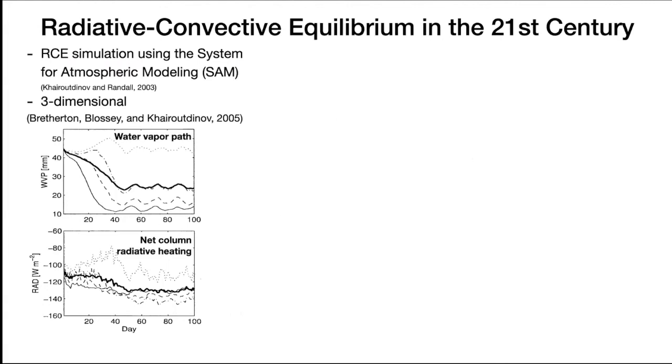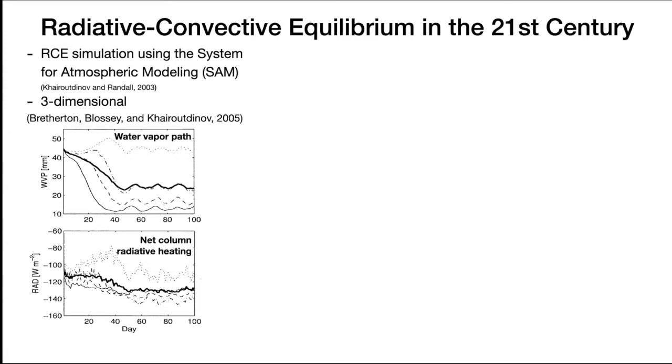So fast forward to 2005. Researchers are still using radiative convective equilibrium in the 21st century. This is only one example. Now 30 to 40 climate centers are running RCE simulations and trying to compare the results for the climate change case. This is one of the earlier RCE simulations using very fine resolution, and now we can run this in 3 dimensions.